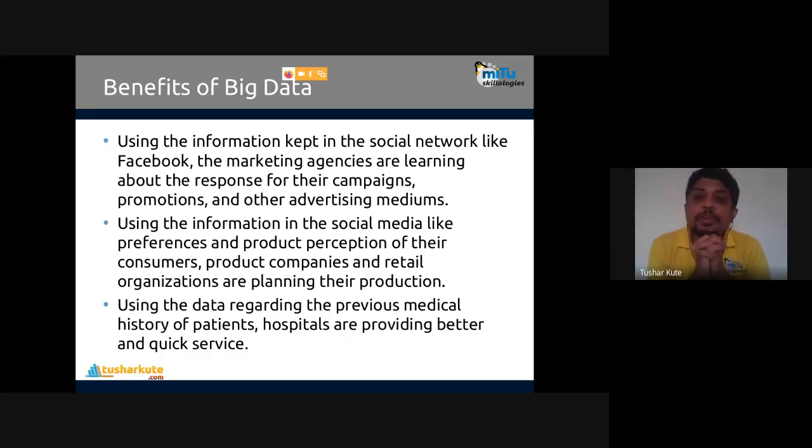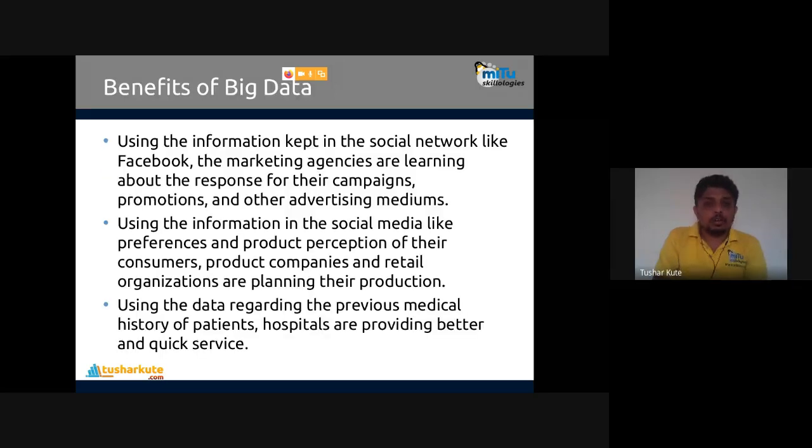Another benefit: using data regarding the previous medical history of a patient, hospitals are providing better, quick response service. Many hospitals in the United Kingdom are connected by this particular method. They can easily see the health related information of a person and the previous history, and accordingly suggestions can be provided. That is the advantage of big data.